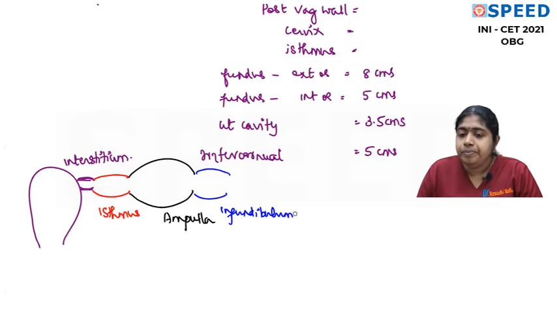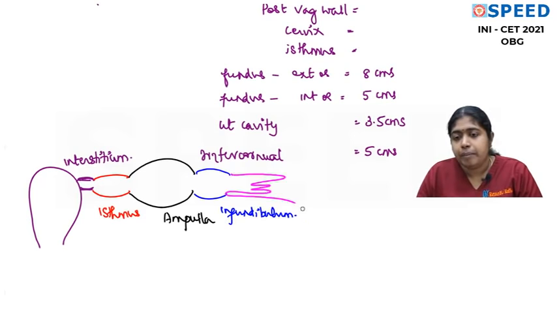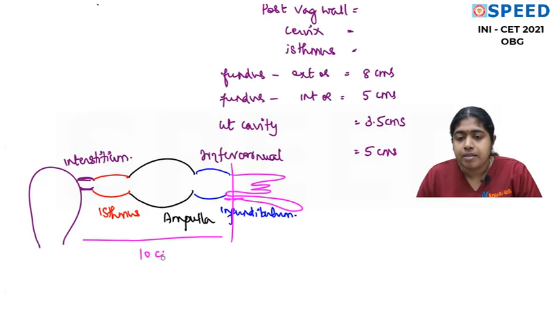And you all know, in the fimbria, one of the fimbria will be longer when compared to the rest. Now when we talk about the total length, let's leave off the fimbria and talk. Now it is 10 centimeters. It is 10 centimeters. If you want me to mark the individual length, it's very simple to remember.